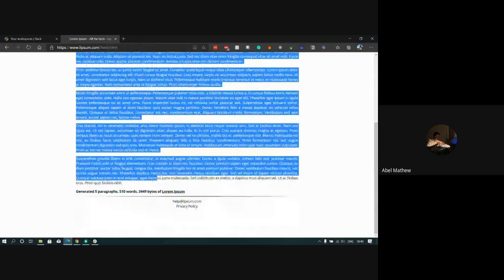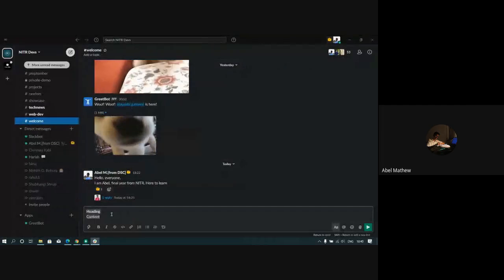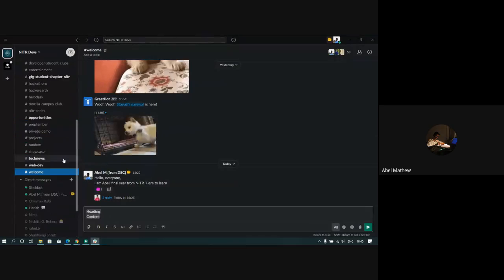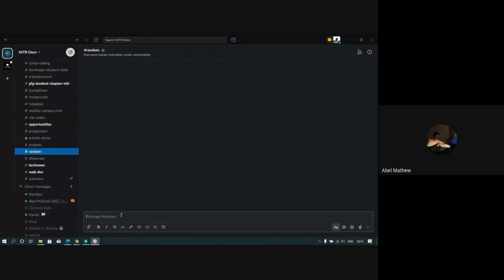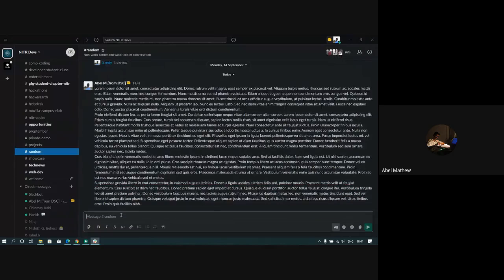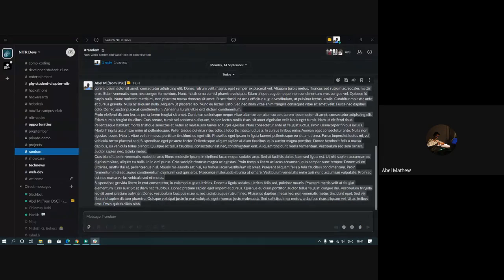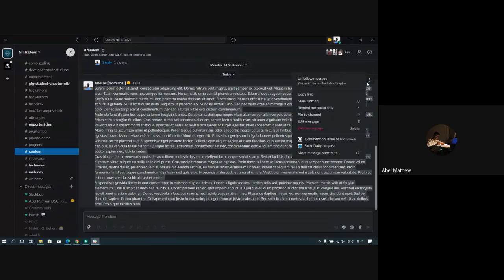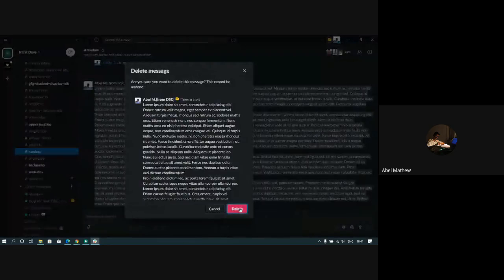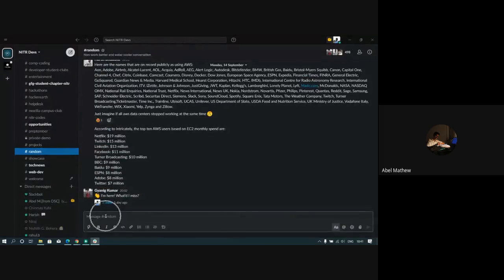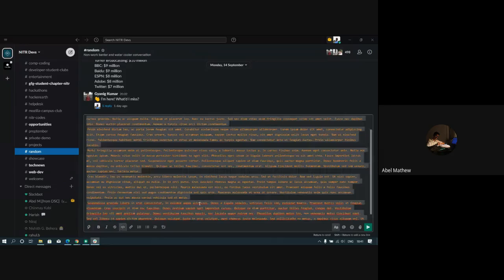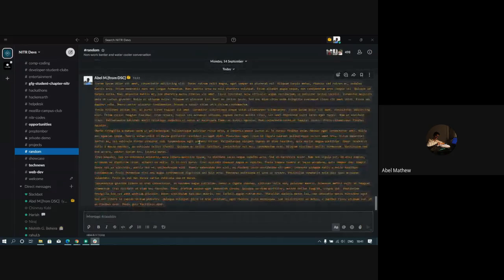Let us assume that it's a large chunk of code you want to send because someone wants to debug it. So if you send it, let's use some random channel. If I send it, it becomes a long message. If you want to condense it and send it properly, the moment you make a mistake on Slack, copy the message, delete. You select this code thing, and then if you send it, this is condensed.